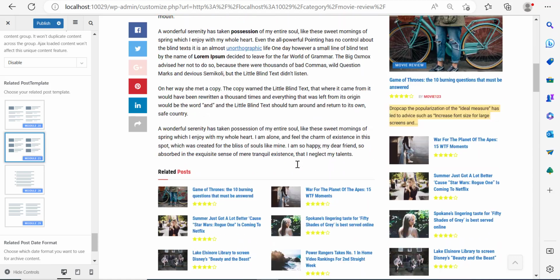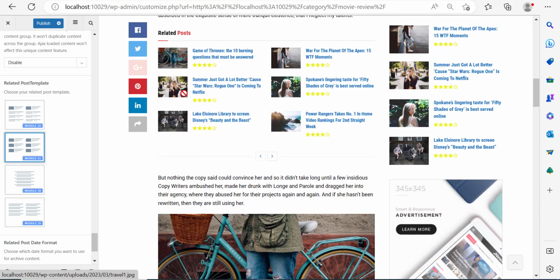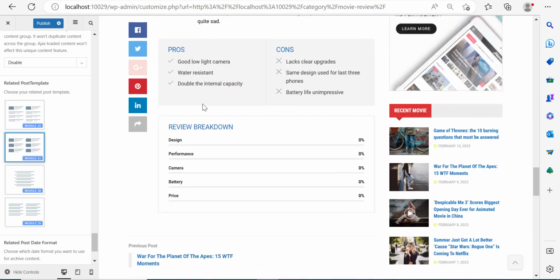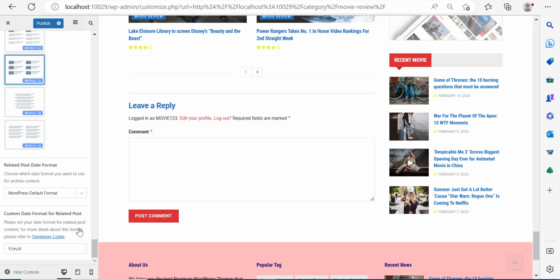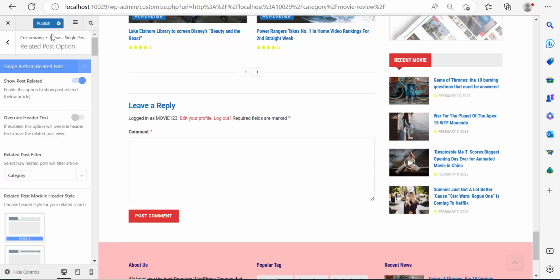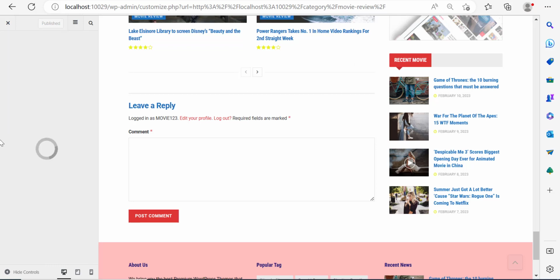So right now you can see that our blog is pretty cool, right? People scroll down, they can see the related posts. At the bottom, they can also see related posts. And if I scroll down some more, I don't see anything more here. So I'm just going to click on publish, go out. And for the rest of the stuff, you can go and explore it. I'm going to explore the following video with you.